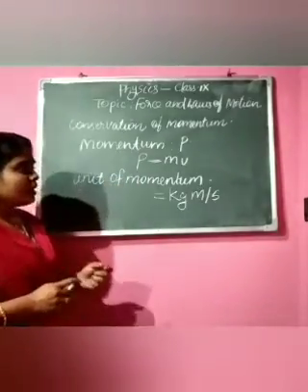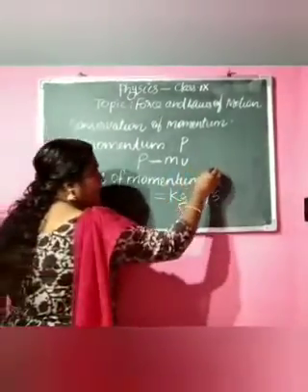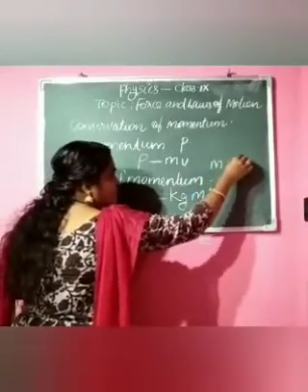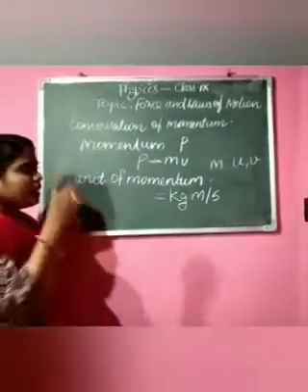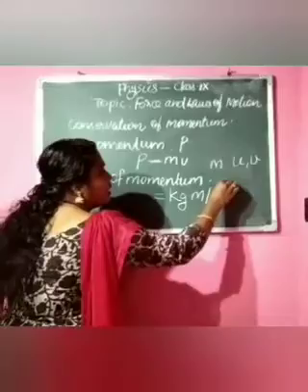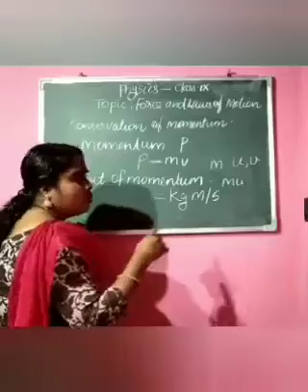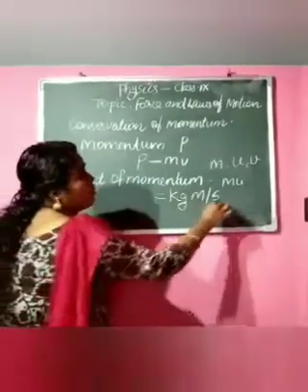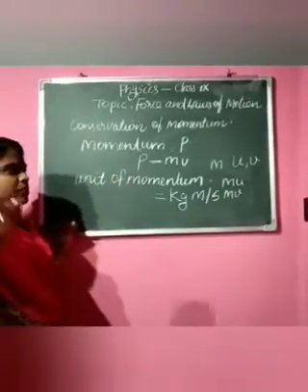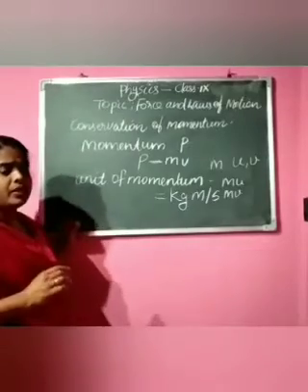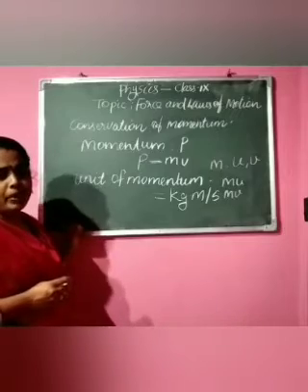Next, let us consider an object of mass m moving with an initial velocity u and final velocity v. What is its initial momentum? The initial momentum is mu, that is mass into initial velocity. Then what is its final momentum? Final momentum is equal to mass into final velocity, m into v. You should keep these things in your mind.